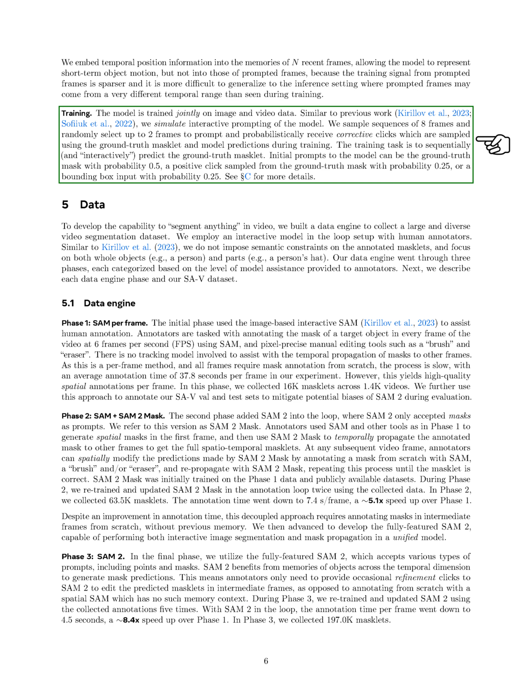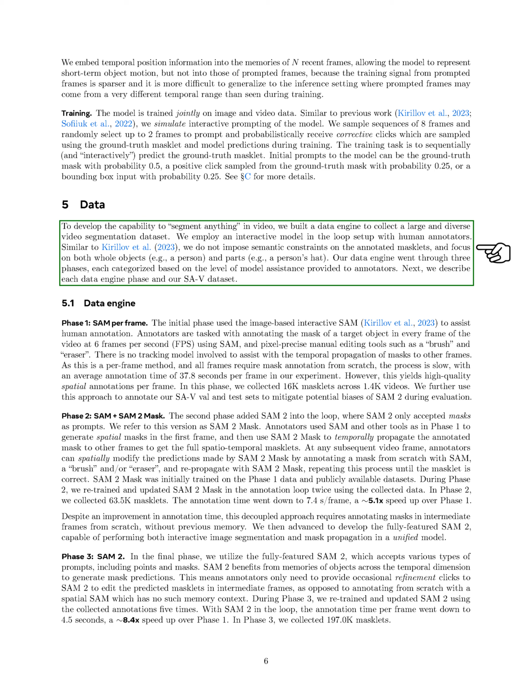For training, we jointly train the model on both image and video data. Similar to previous studies, we simulate interactive prompting. We sample sequences of 8 frames and randomly select up to 2 frames to prompt, while also probabilistically receiving corrective clicks based on the ground truth masklet and model predictions during training. The goal is to sequentially and interactively predict the ground truth masklet. The initial prompts can be the ground truth mask with a certain probability, a positive click sampled from the ground truth mask, or a bounding box input, each with specific probabilities.